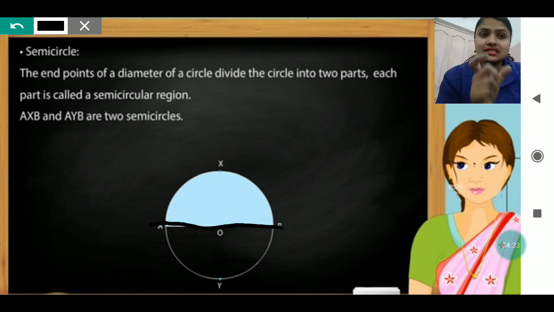One part is called a semicircle, and the other part is also called a semicircle, and they are forming the semicircular parts.